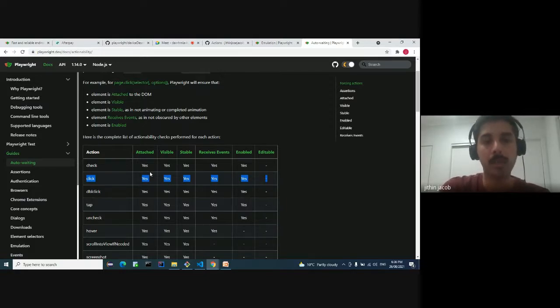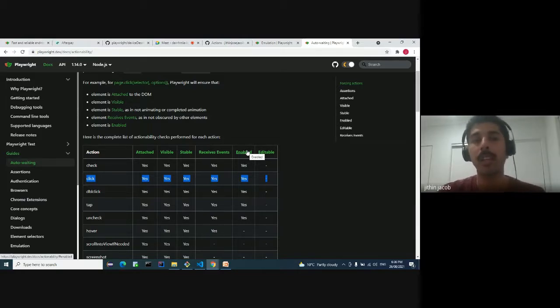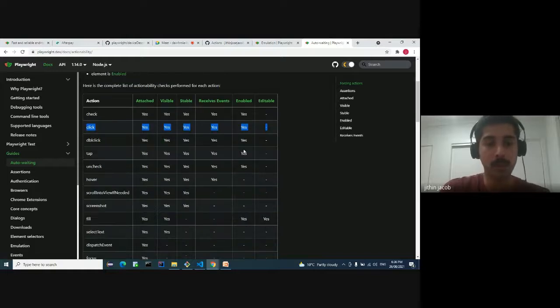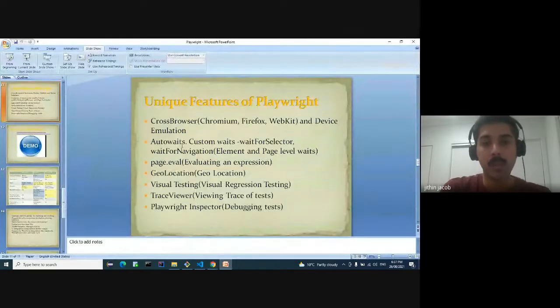It checks whether that specific element is attached to the DOM. It checks the element is visible. It checks whether the element is stable, receives all the events, and is enabled. Then it performs the click action. And this is what makes Playwright much better when compared to Selenium and other libraries available in the market. This specific feature is there for most of the UI level interactions. Especially I like it for fill and click, which we will be using more frequently, and this makes the test much more stable as well.